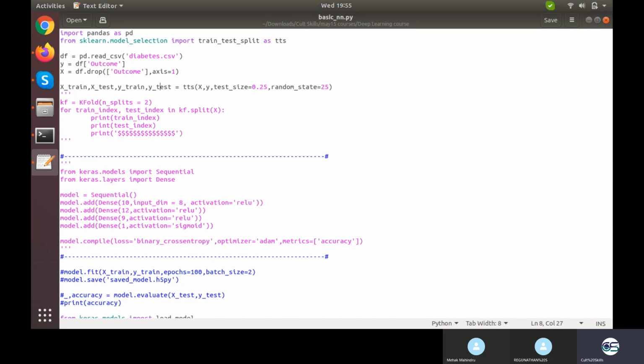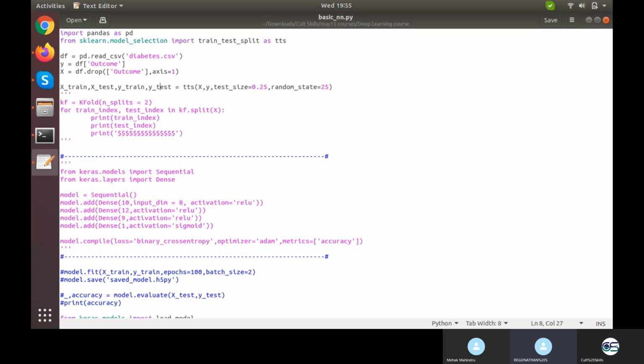What is the progress, guys? Hello. Yes, Raghunathan.